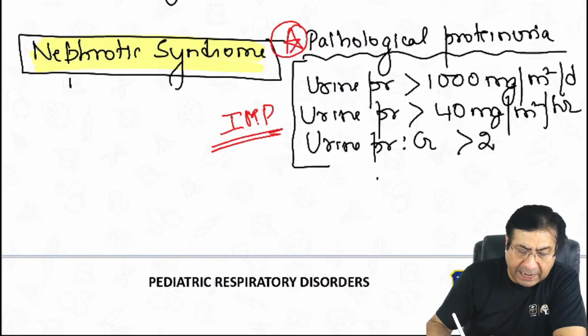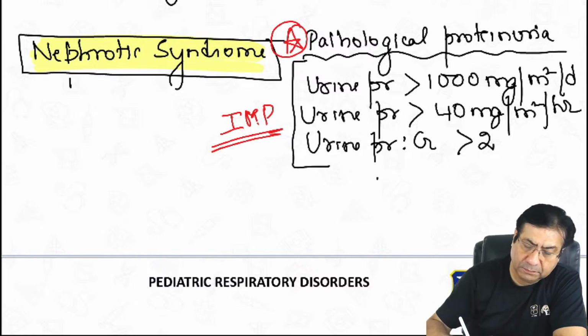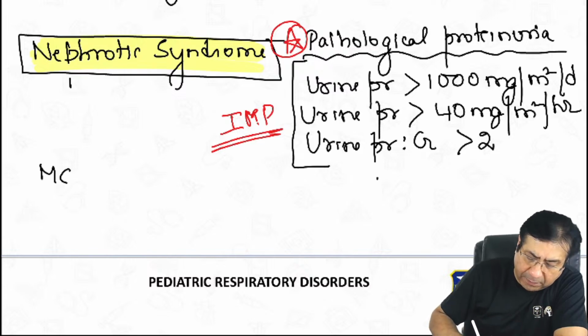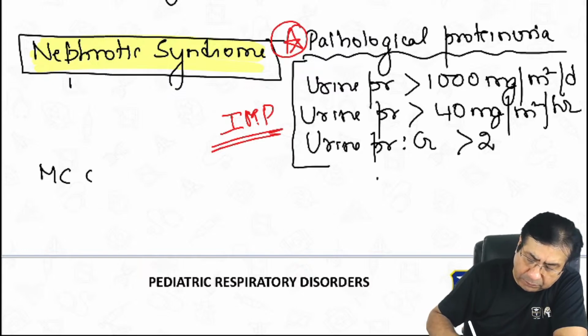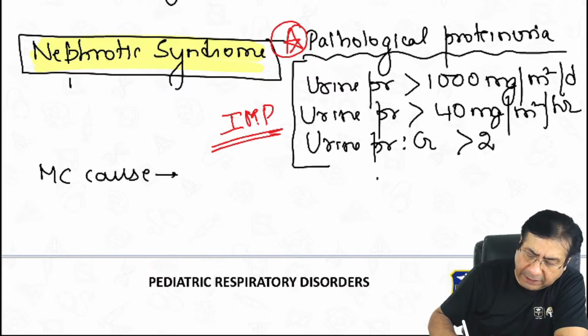And the most common cause of nephrotic syndrome is minimal change disease.